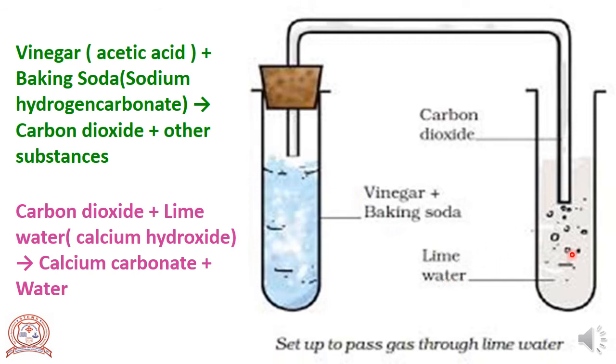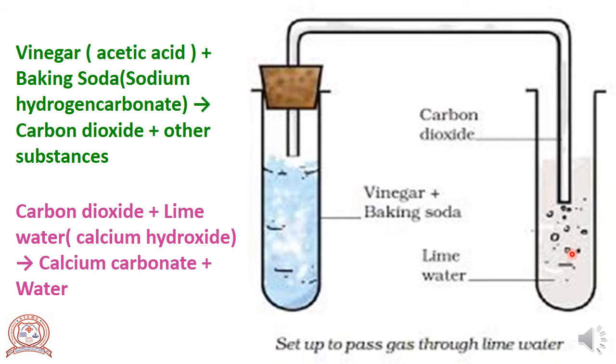What is lime water? You have learned in the acids and bases. Lime water is liquid lime. Calcium hydroxide.